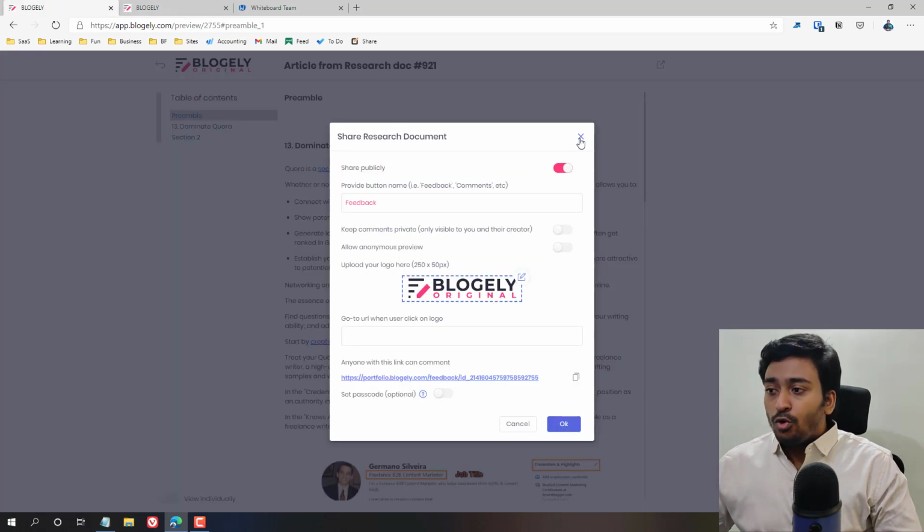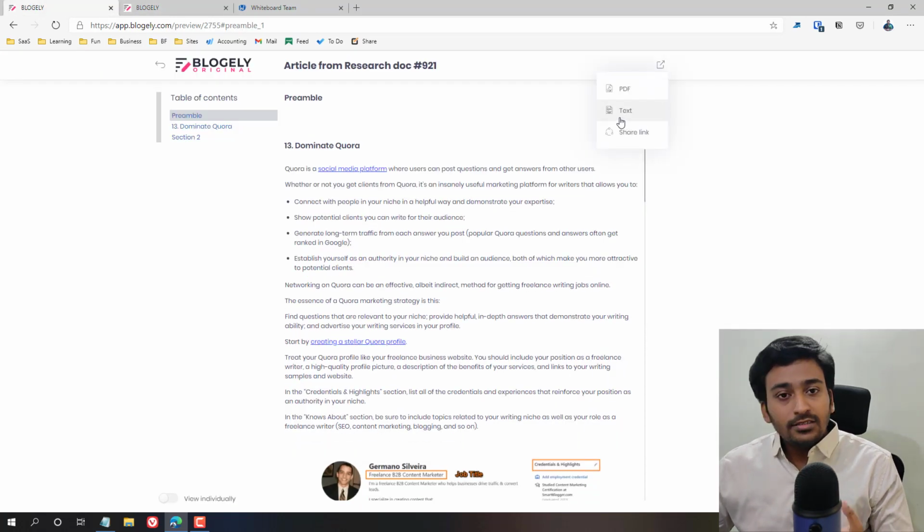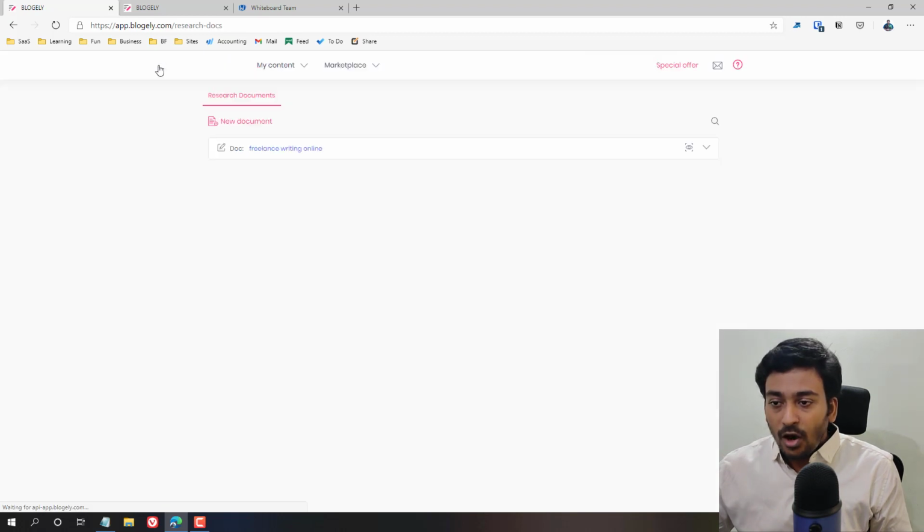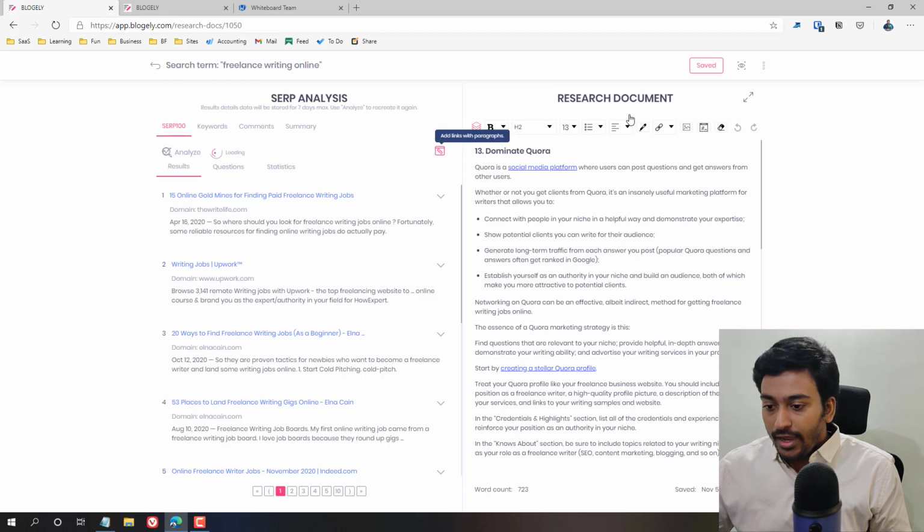Or if you don't want to share the URL, but instead you want it in a text format, you can do that. If you want it in a PDF document format, you can do that from here too. So that is how the research doc section works. You can see all the things, this also gives the option, and I can delete it. So that is the research document.